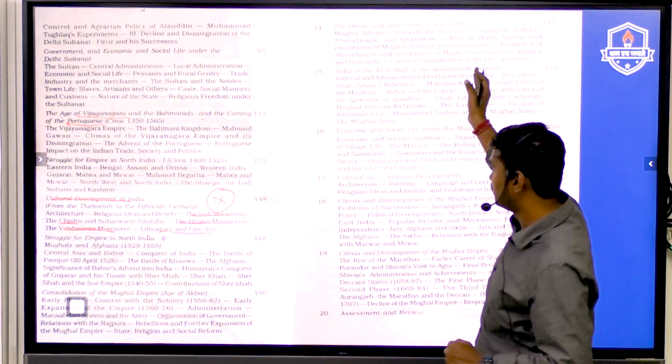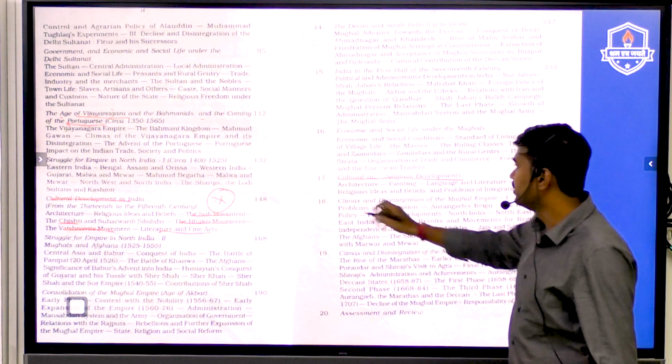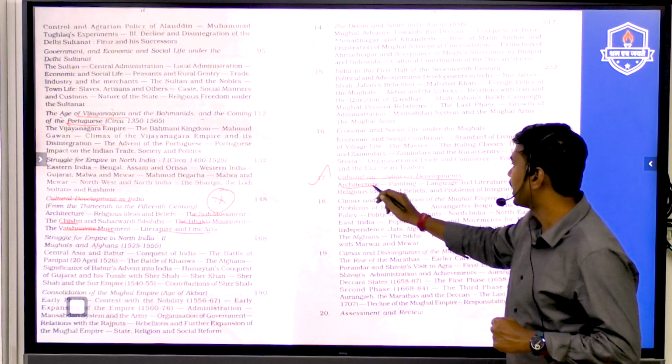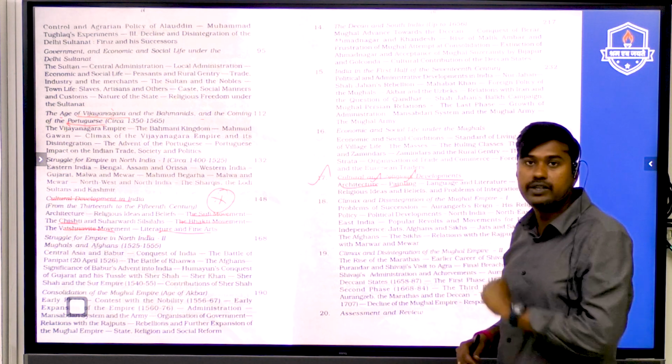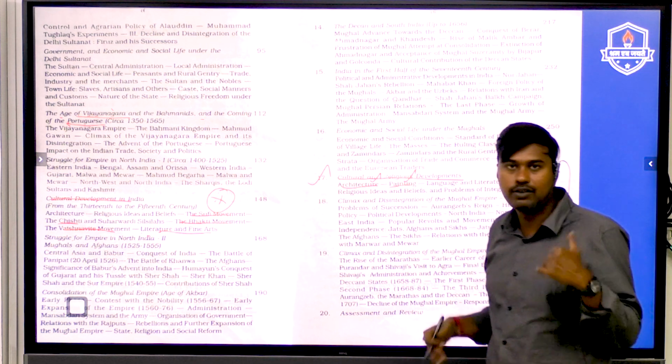Now going into the other aspect of the chapters, you need to focus upon the culture and religious development of chapter number 17. Here when you read, you need to give maximum attention to architecture and the paintings which have been specifically mentioned in this part of the chapter. So after covering all this, then you can cover the remaining chapters.